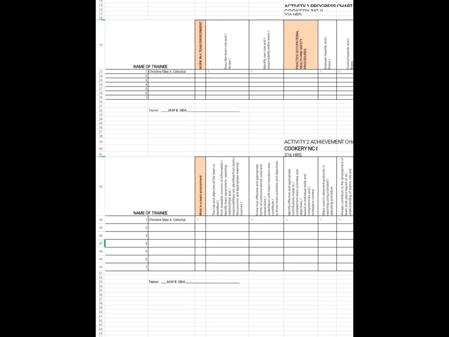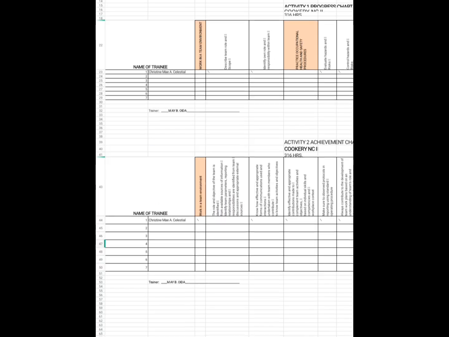Then this achievement chart is important. Why? Because it shows the result or accomplishment they need to reach during the training. It also helps to measure how they met learning goals and standards.